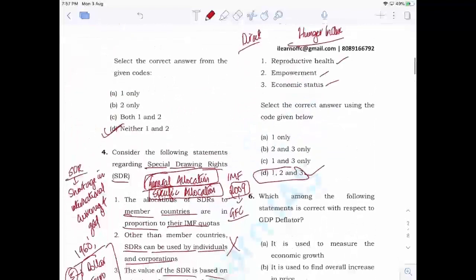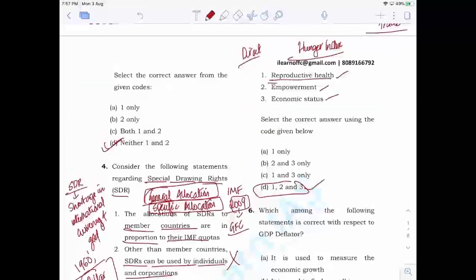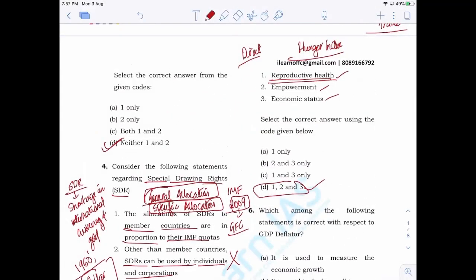Okay. Now when it comes to that of the reproductive health, the major items that are looked upon when they calculate it is one is the maternal mortality rate, MMR. Then the second thing that they use is the adolescent birth rate. So these are the two items that are actually covered under reproductive health.